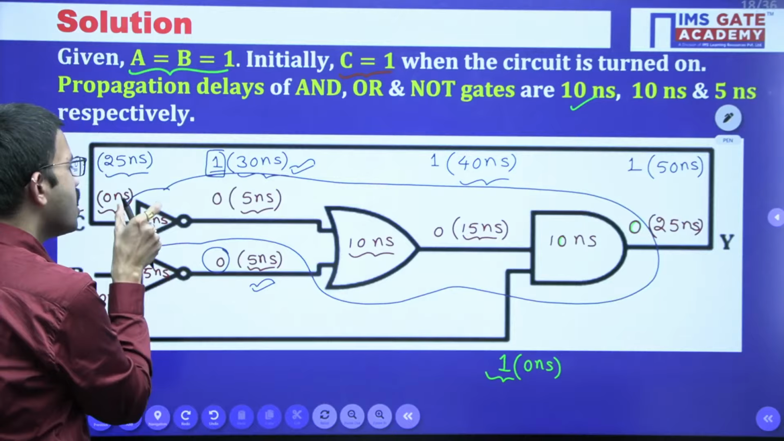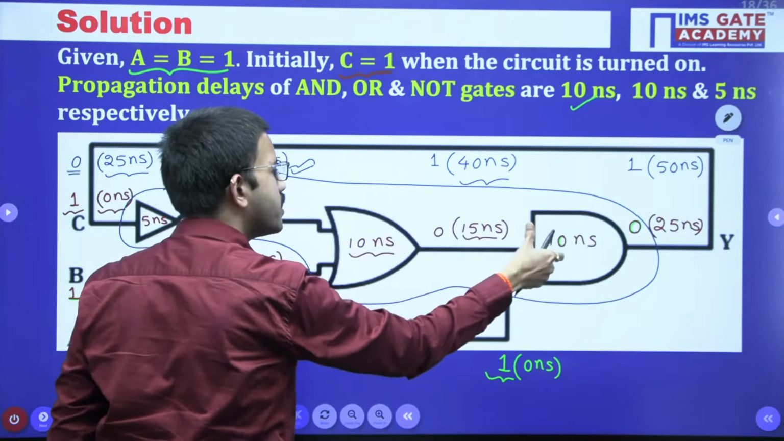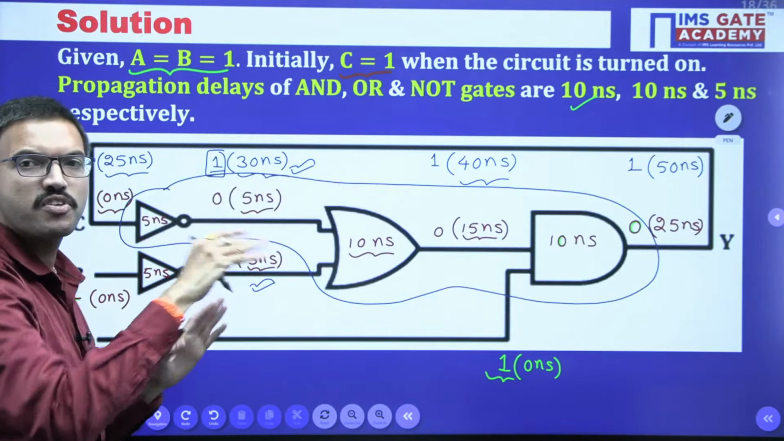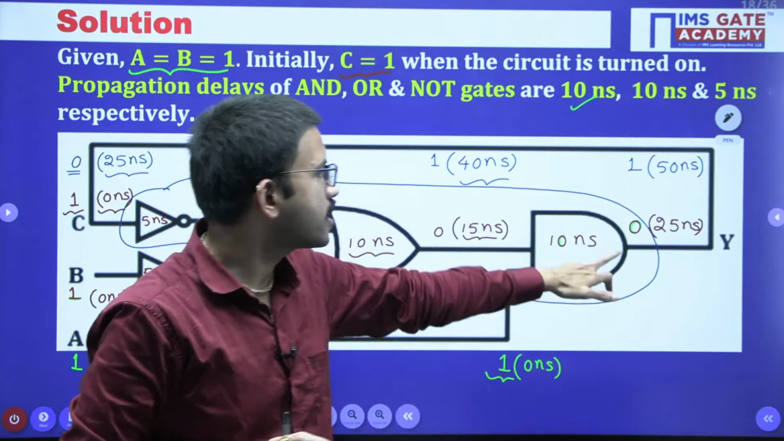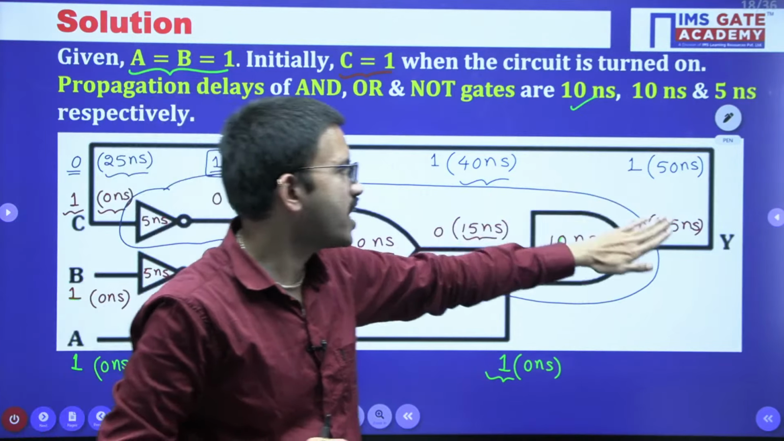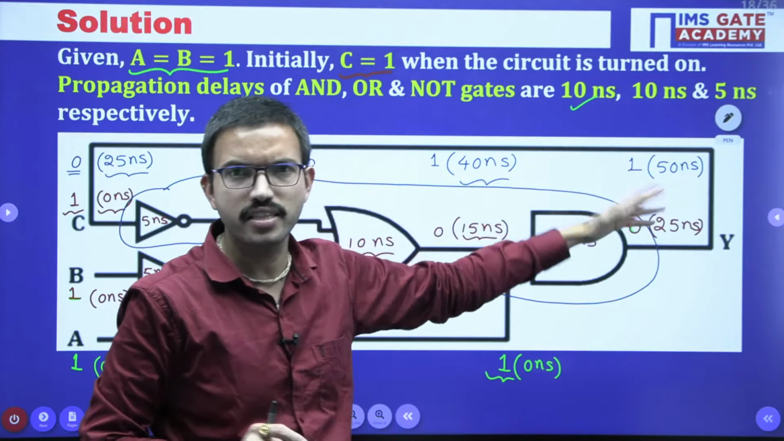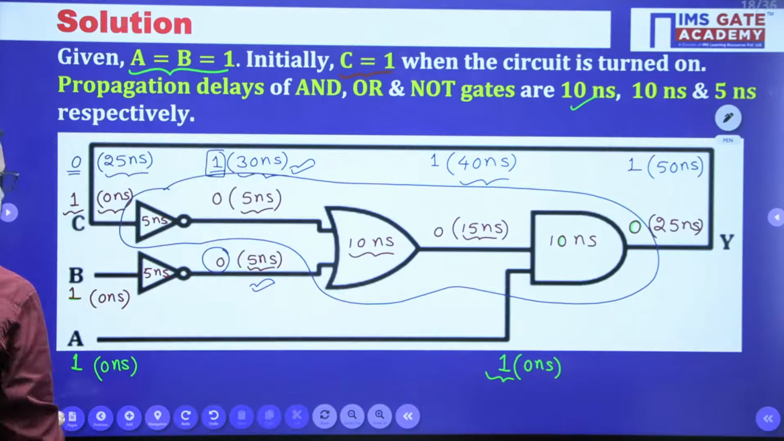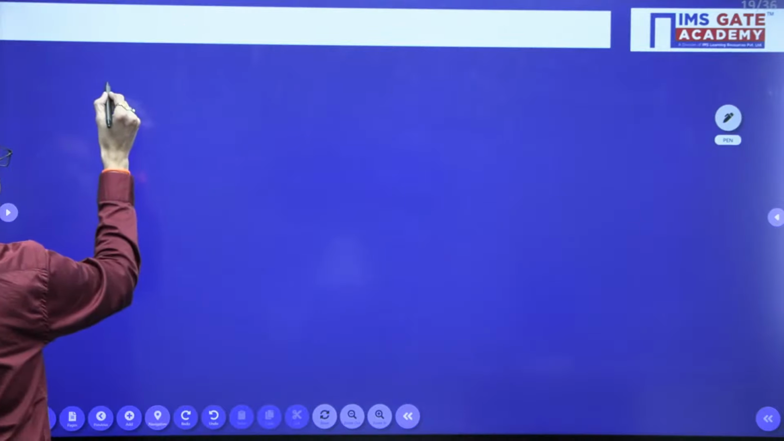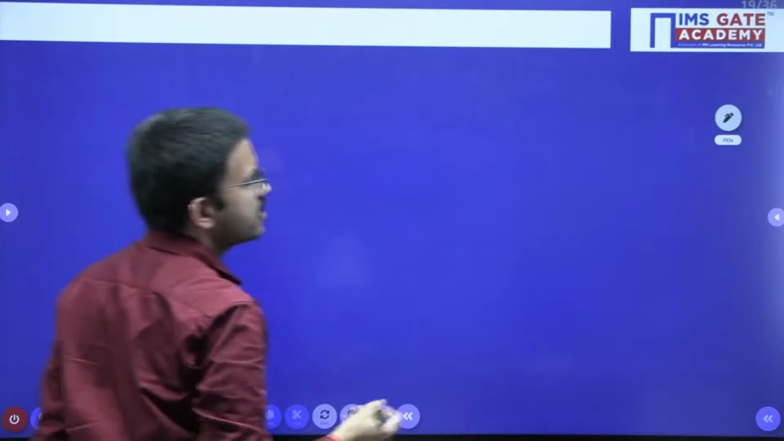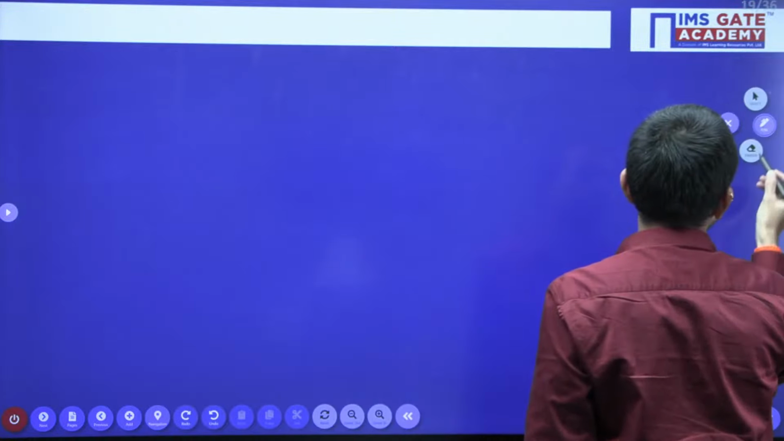Now just observe 5 nanosecond, 10 nanosecond, 10 nanosecond, together 25 nanosecond only. For every 25 nanosecond the output is going to change. Initially if you have 0, now it will become 1. After 25 nanosecond, 0, 1, 0, 1, like that. So for understanding purpose, whatever we have discussed, I will draw the corresponding waveform regarding the output.